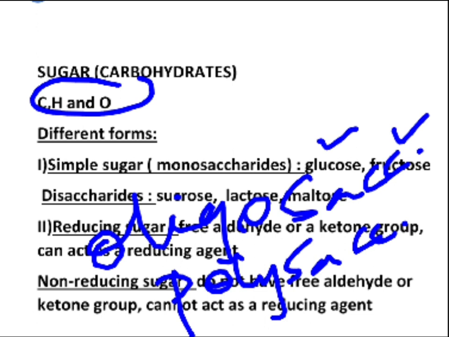As far as disaccharides are concerned, these are the ones having a combination of two monosaccharides, like sucrose, lactose, maltose and so on. Oligosaccharides are the carbohydrates which can be hydrolyzed to yield 2 to 9 monosaccharide molecules.